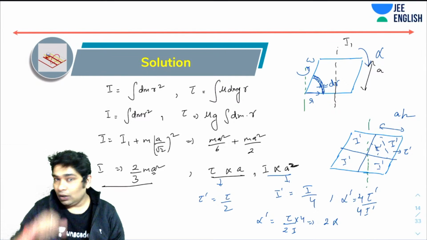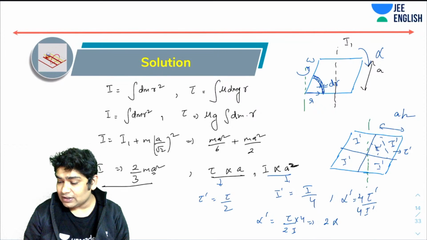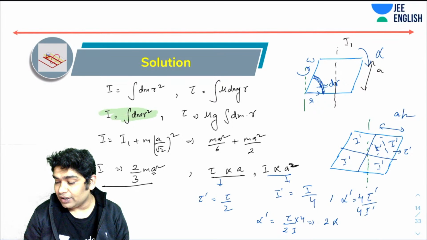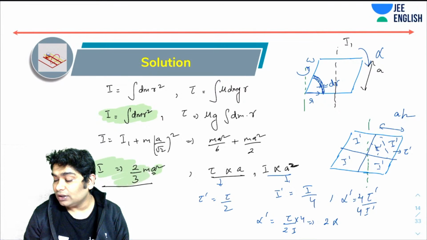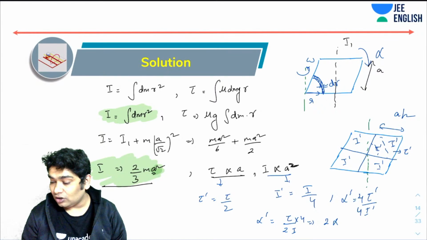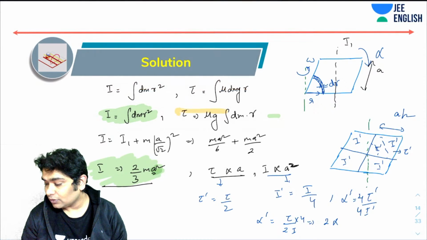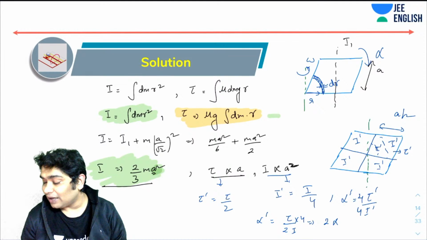You can see what the idea is, how this was related. The moment of inertia is coming out to be proportional to A square because it had an integral of R square in there. Similarly, if torque has an integral of R in it, then when you get the final expression of torque, it would be directly proportional to the dimension, which you can see in the previous question also.